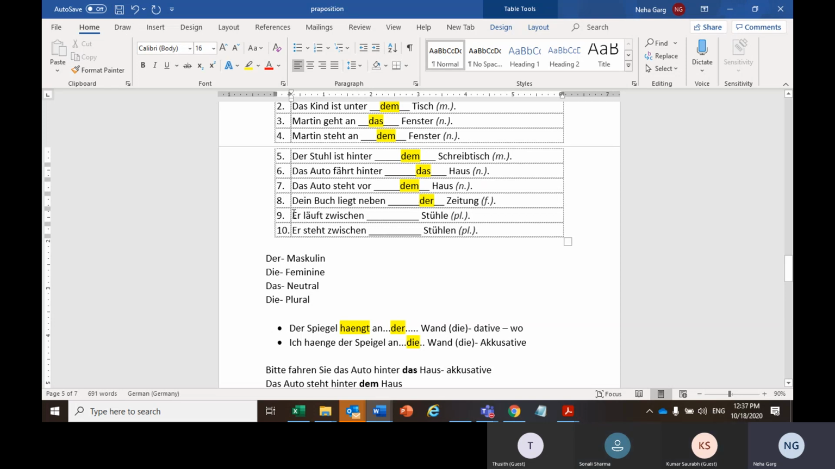Sam, can you answer number 9? So number 9 is D. He is running between the stools. So that is D, because it's a movement, so it's accusative and plural. D would remain D only, no change. Now, can you answer number 10 also? Yeah. Then, because he's standing between the stools, the stools are plural, and then dative. So then. Okay, there, shown.